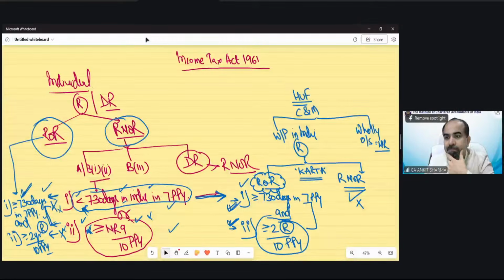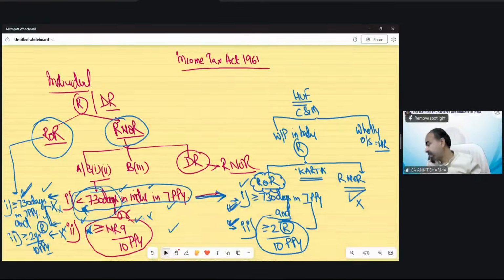So, correct, Shamli, you're absolutely right. Yes, exactly, Riddhiben. Mustafa, not 731 days. It should be 730 days or more because in this RNOR, we need less than 730 days. So less than 730 means 729 or less. So the opposite would be 730 days or more. Okay.